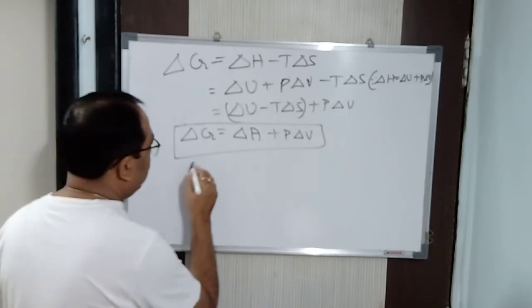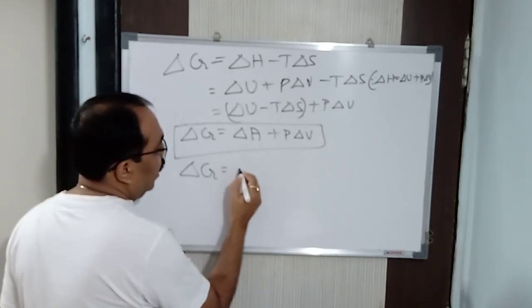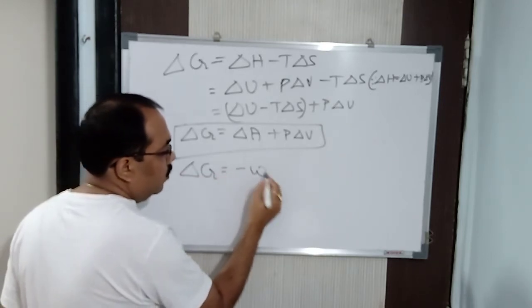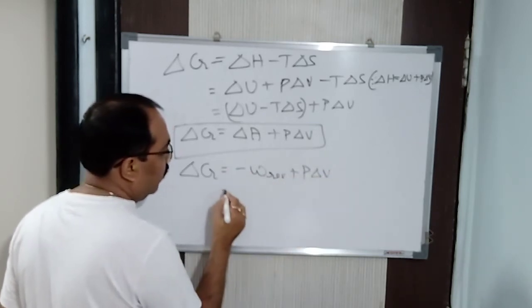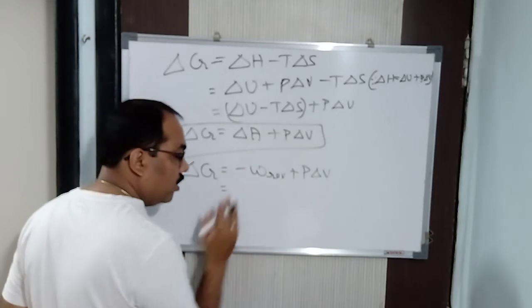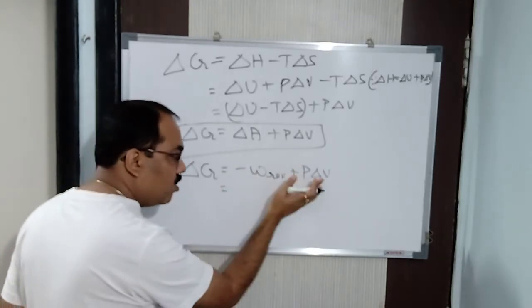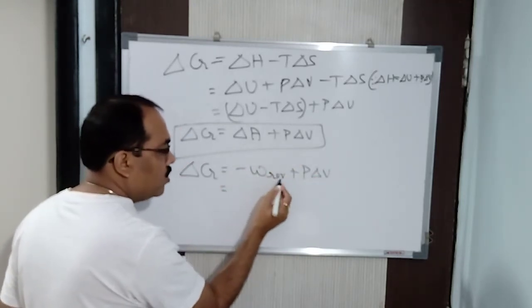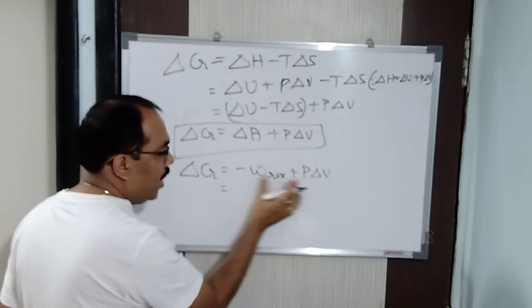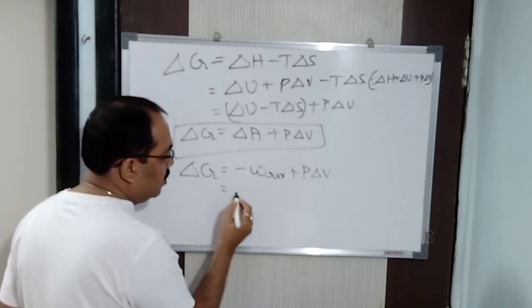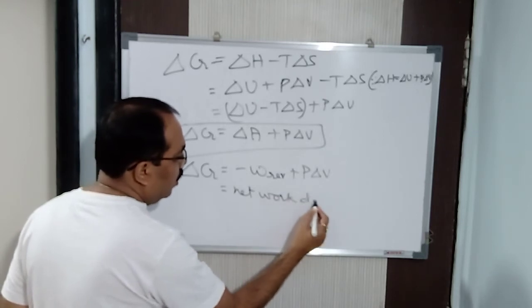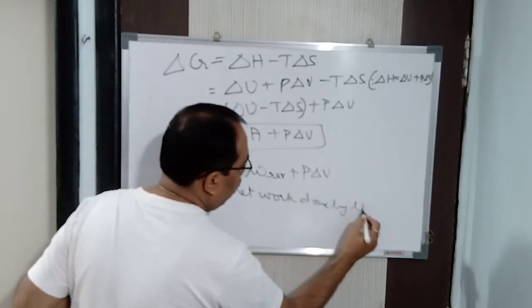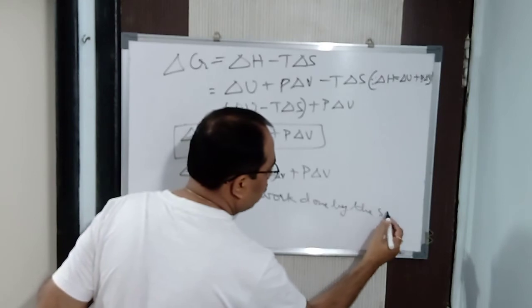Now we know that del A is equal to minus W reversible, so we can say del G is equal to minus W reversible plus P delta V. Now P del V is also work done, and this is also work done. So work done minus work done by the reversible process is what? The net work done by the system. We can say that.